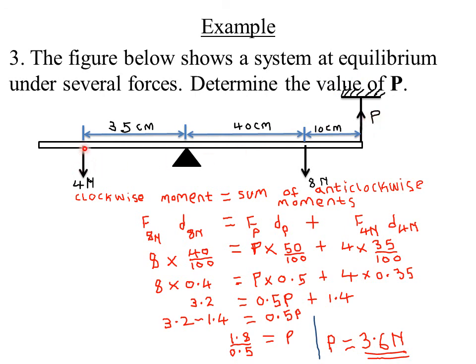Then 4, it will cause the bar to move downwards. So this direction is also the anti-clockwise direction. But the 8 Newton will cause the bar to move in this direction, which is the clockwise moment. That's why we are saying that the 8 Newton force is the only clockwise moment here. Then the 4 and the force P will represent the anti-clockwise moments, because they cause the bar to move in the anti-clockwise direction, relative to the pivot or our turning point.